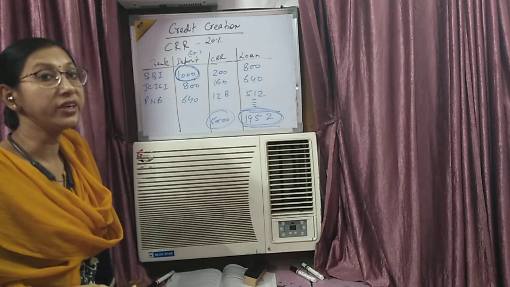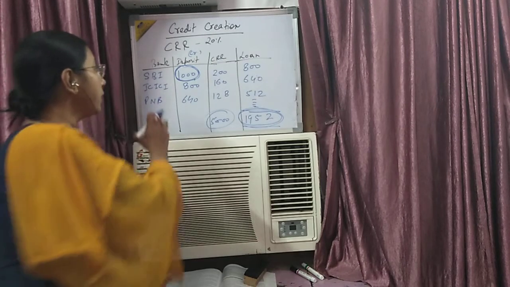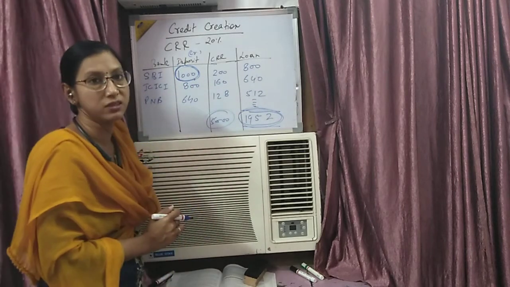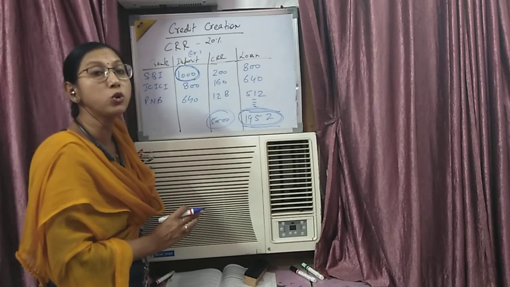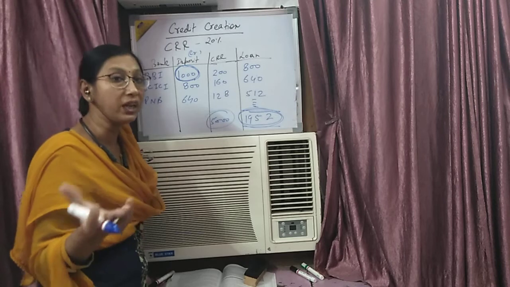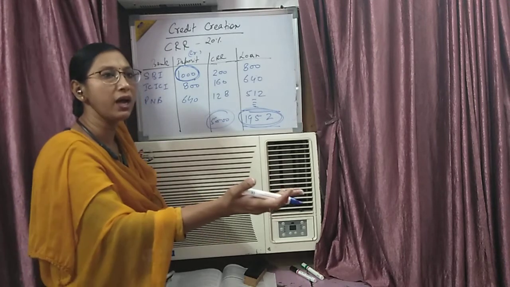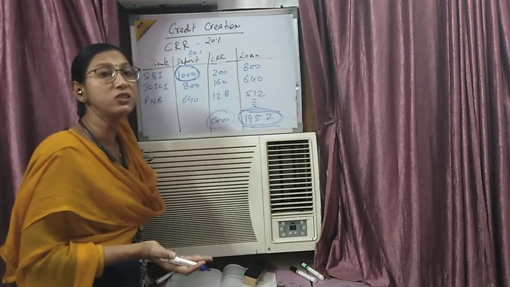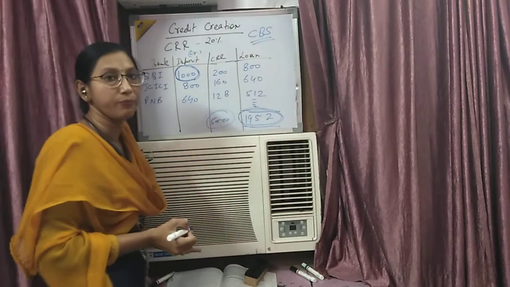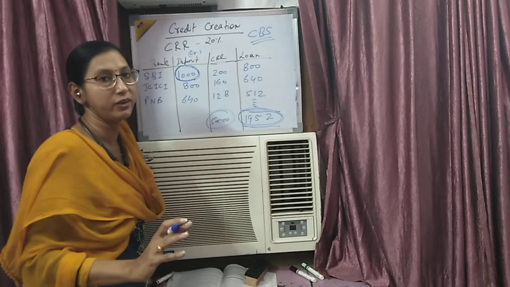This is called the credit creation process, which is done by the commercial banks collectively, because all the commercial banks are interrelated with each other, which is known as CBS. This system is known as the core banking system. Now we can withdraw the amount from any ATM. I have an SBI ATM card, and I can go to ICICI and take my amount. This is known as CBS, core banking system, when all banks are connected with each other.